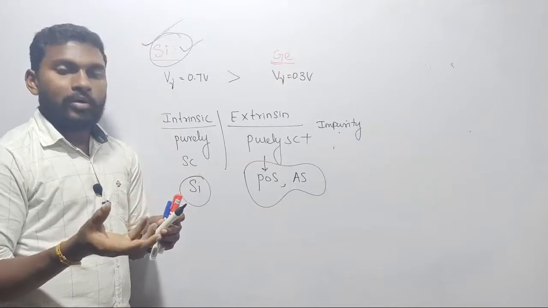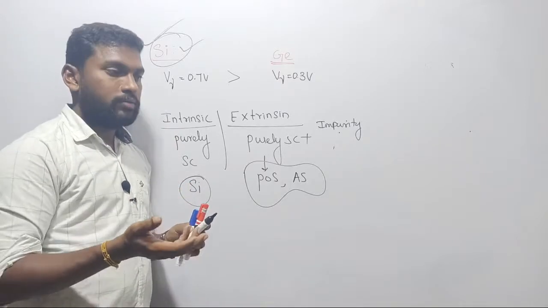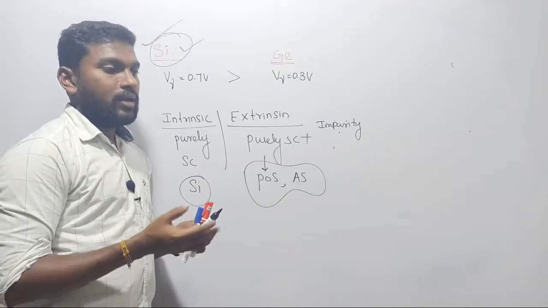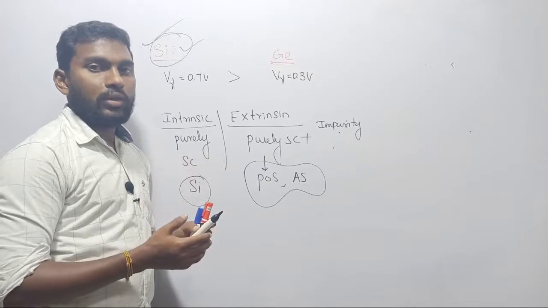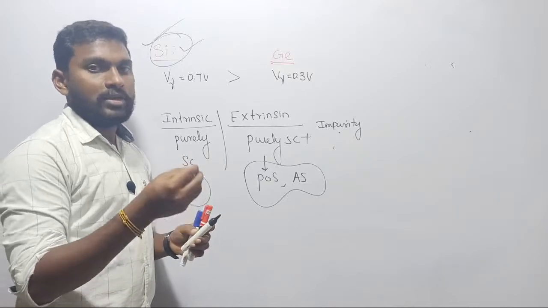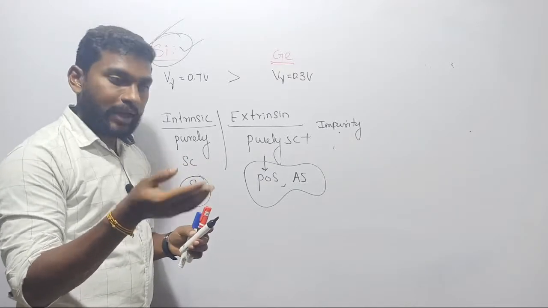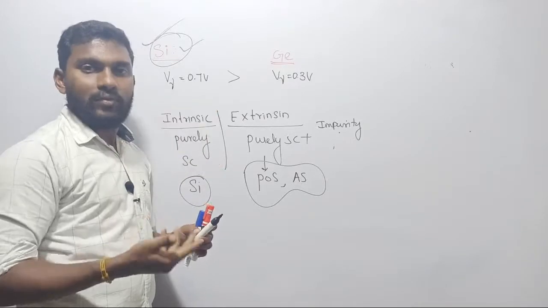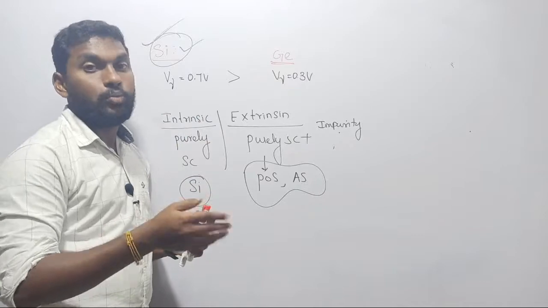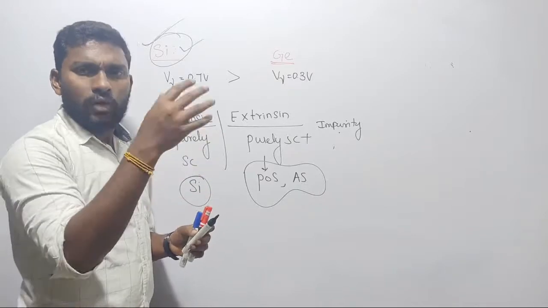Like now, the gold you buy, no, we are buying jewels, right? The jewels you buy, are they purely gold? No, that is not gold. Pure gold, you cannot do anything with. So we are adding what? Some other type of materials, that is impurity, will be added with the gold such that we can mold it. Whichever designs we want, we can design after adding some impurities. That is how we are designing the jewels.